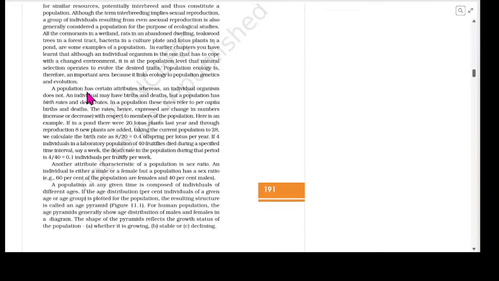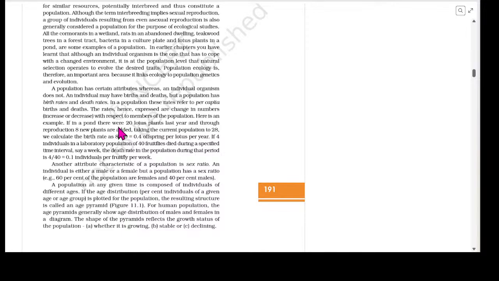A population has certain attributes whereas an individual organism does not. An individual may have births and deaths, but a population has birth rates and death rates. In a population, these rates refer to per capita births and deaths. The rates, hence, expressed are change in numbers, which may be increase or decrease with respect to members of the population. Here is an example.